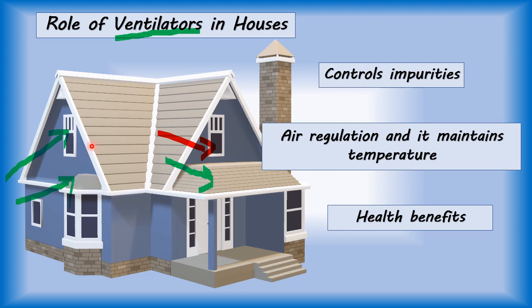So children, as I have told you, we should have a high ceiling and good ventilators in it. Why? So that air can circulate easily and reach every corner of your house. This way the stale air will go out and fresh air will remain in your house. This is how they maintain the temperature of our house. Is it clear, children?